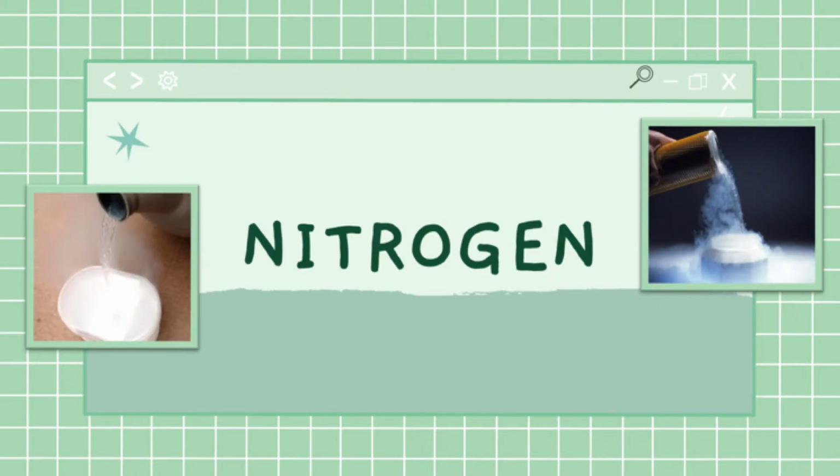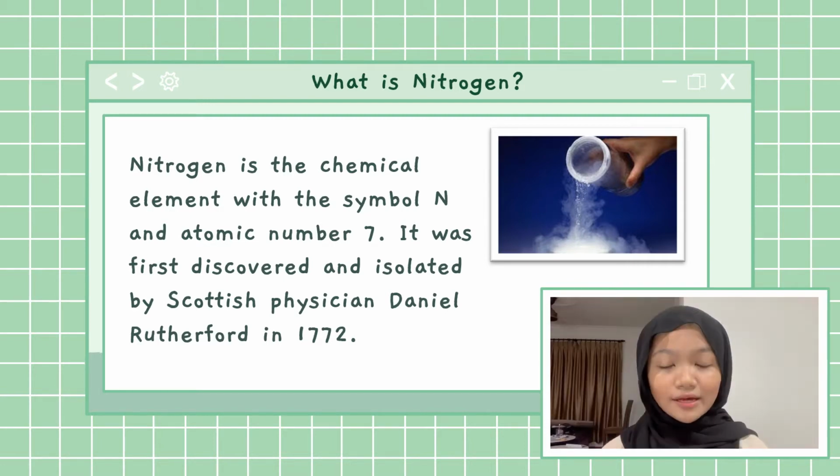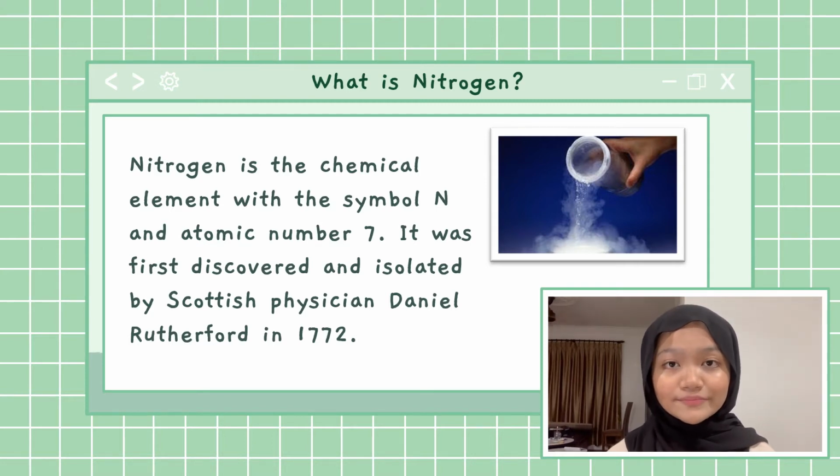For today's video, I would like to talk about nitrogen. Now, what is nitrogen? Nitrogen is the chemical element with the symbol N and atomic number 7. It was first discovered and isolated by a Scottish physician, Daniel Rutherford, in 1772. At standard temperature and pressure, two atoms of the element bind to form nitrogen gas, a colorless and odorless gas. Nitrogen gas forms about 17.8% of the Earth's atmosphere, making it the most abundant and uncombined element.